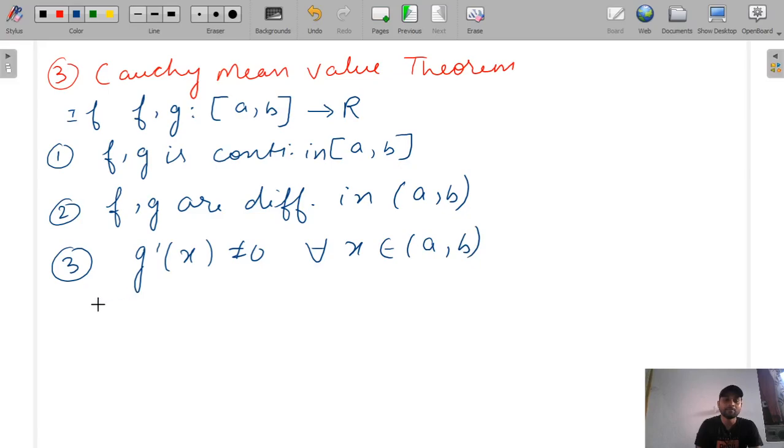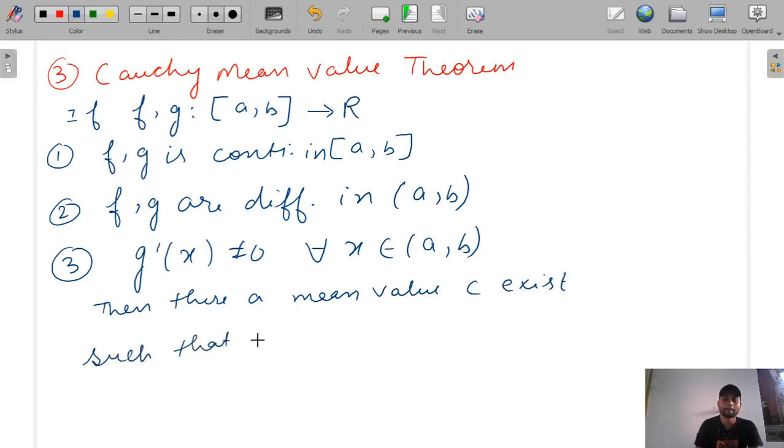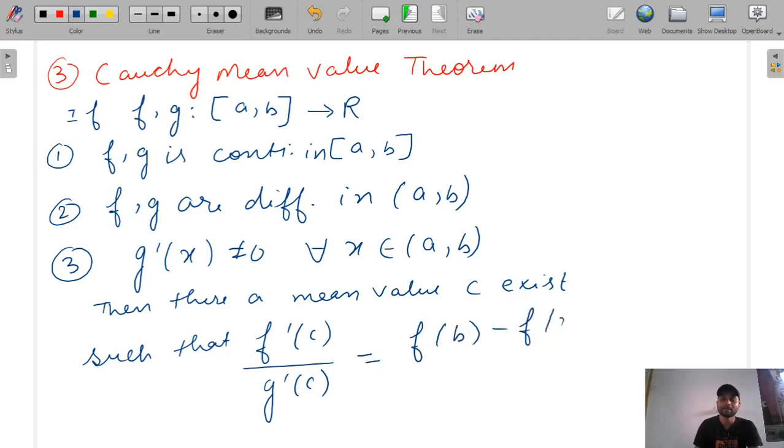Then a mean value c exists such that f dash c by g dash c is equal to f(b) minus f(a) by g(b) minus g(a).